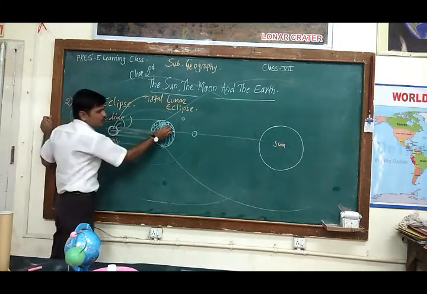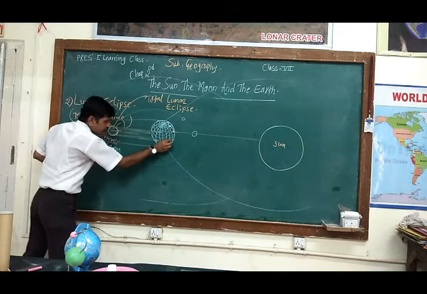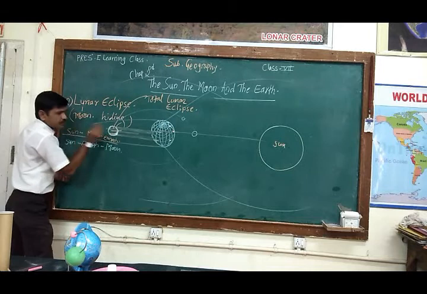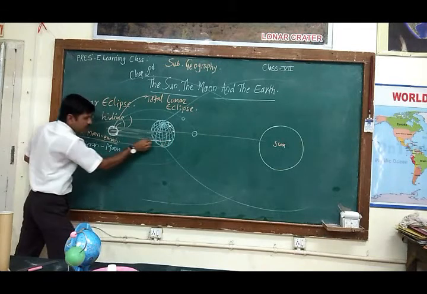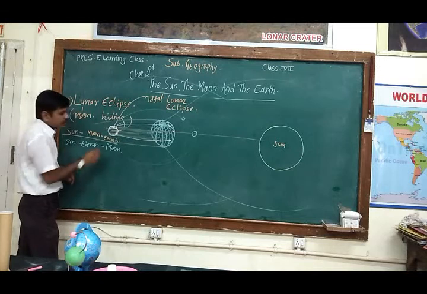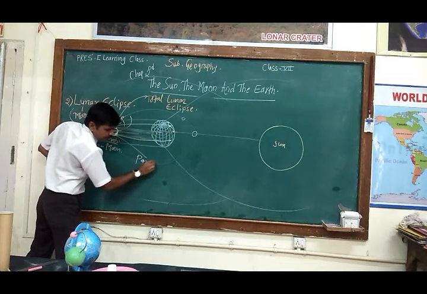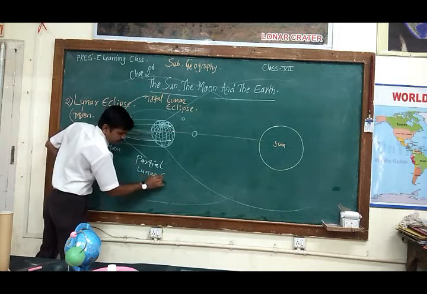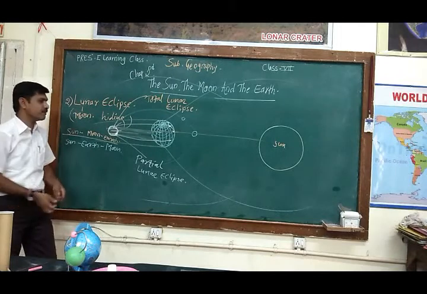But some people living in this region or this area can see some part of the moon, maybe this much, maybe this much, upward or downward. This type of eclipse is called partial. Since they observe only some part, it is called a partial lunar eclipse. Do you understand? Okay, very good.